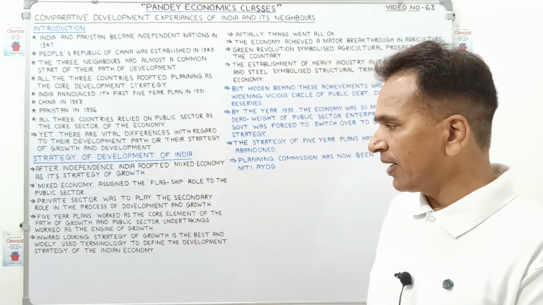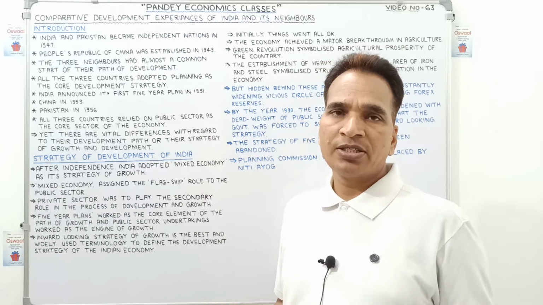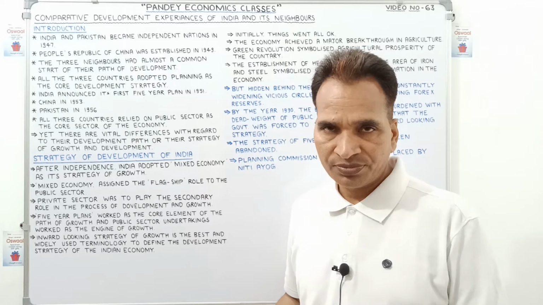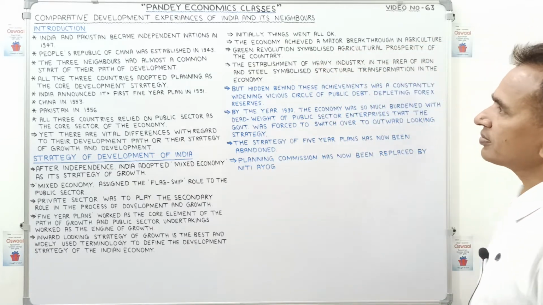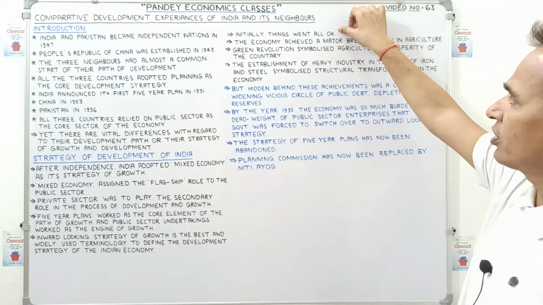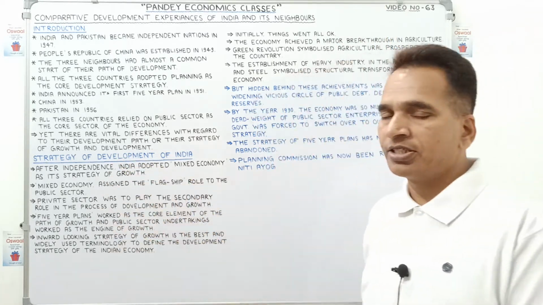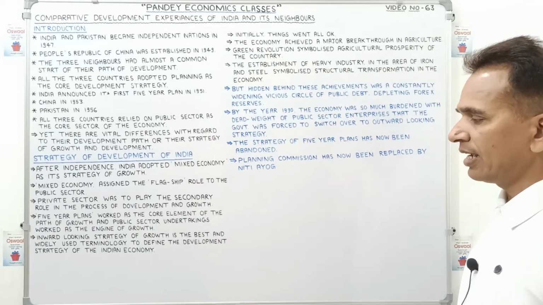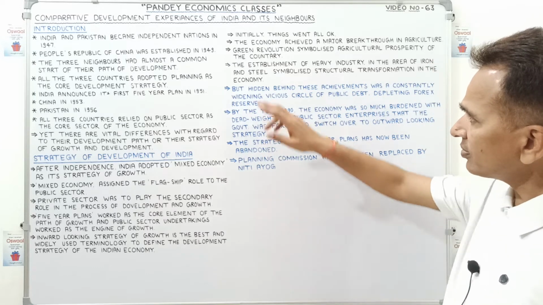We have divided that, with the 5-year plan as the core element. It means we will make the 5-year plans, and during the 5-year plans we will develop the important strategy of the country. Initially things went on all okay. It means initially all the strategies taken by the government were